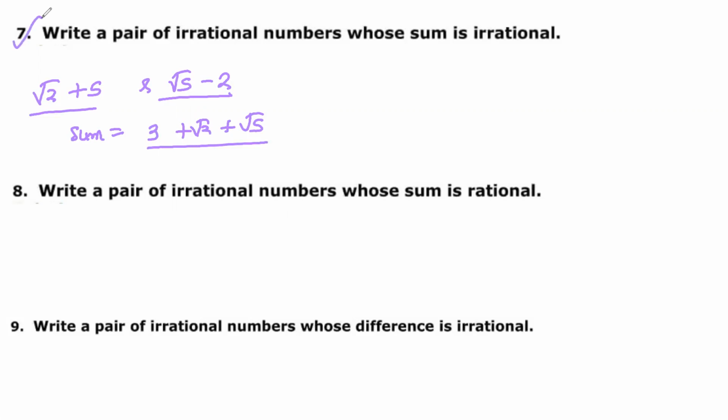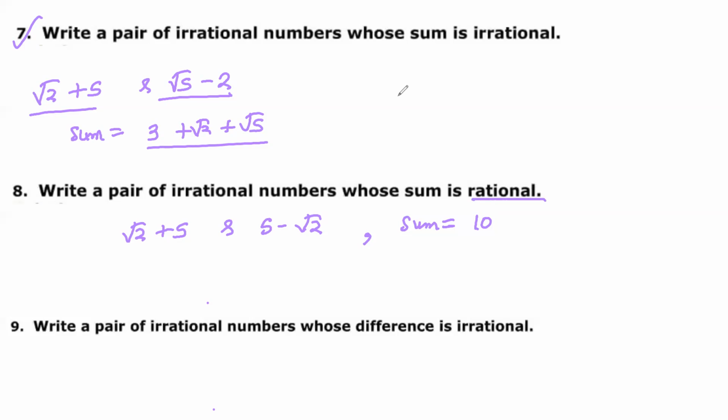So 7th is done. 8th is write a pair of irrational numbers whose sum is rational. So you can write root 2 plus 5 and 5 minus root 2. So the summation will be 10 only. So this is a rational number, isn't it?